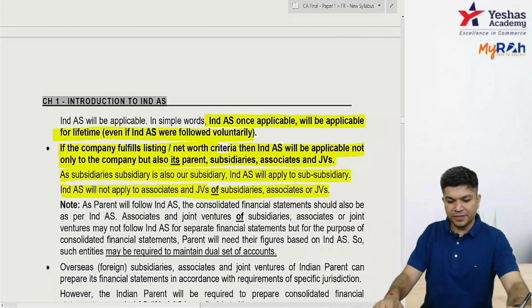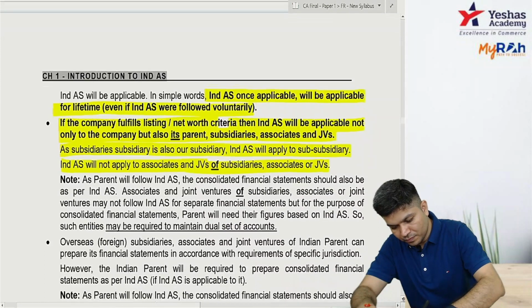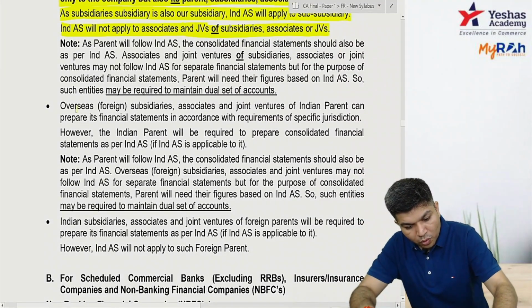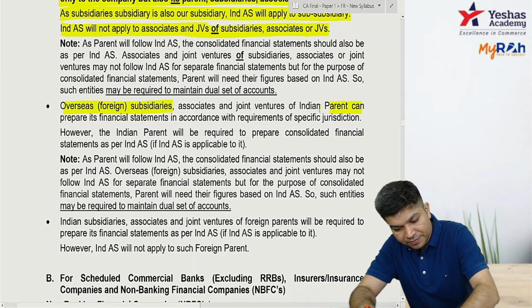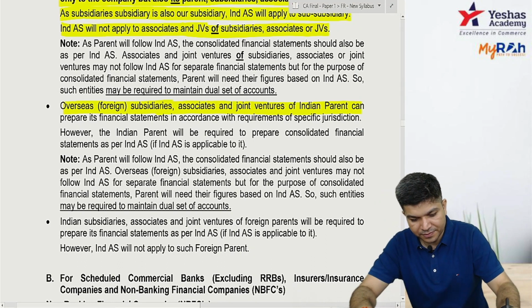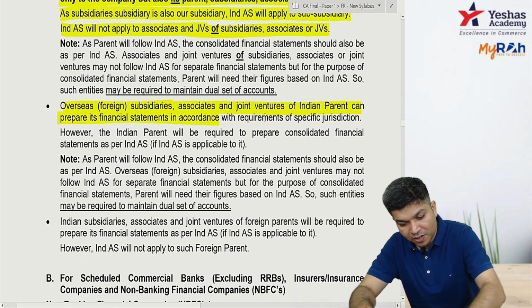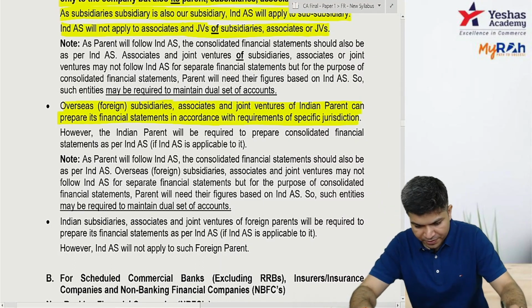Okay, so check over here. Overseas subsidiary, associate, JV of an Indian parent: they can prepare financial statements in accordance with the specific jurisdiction.